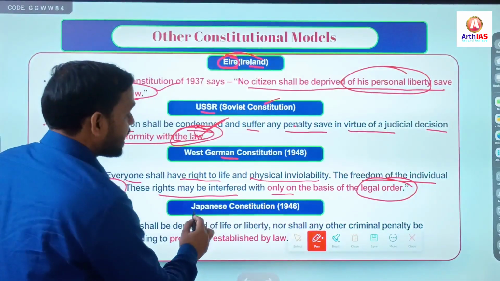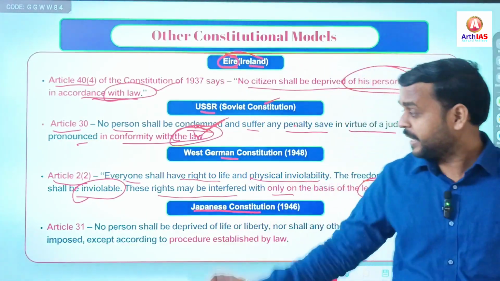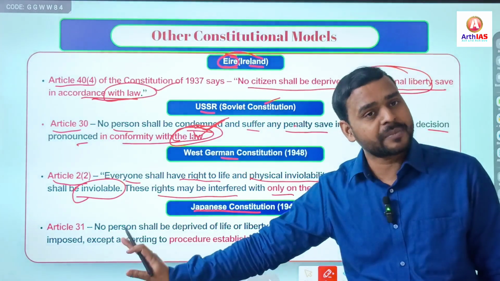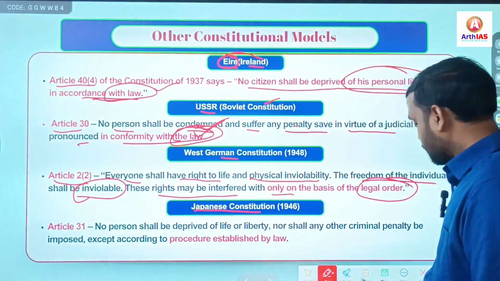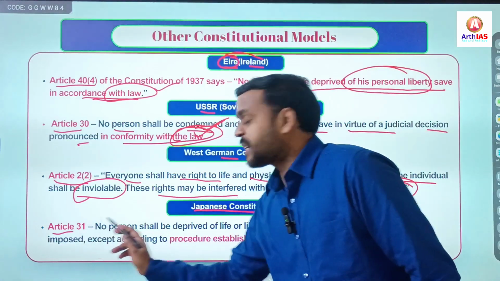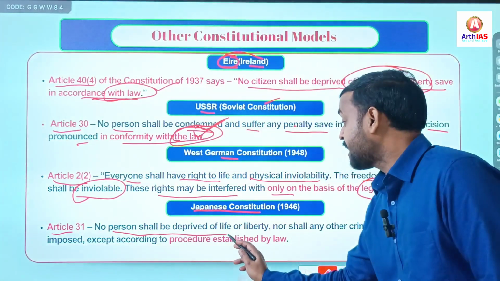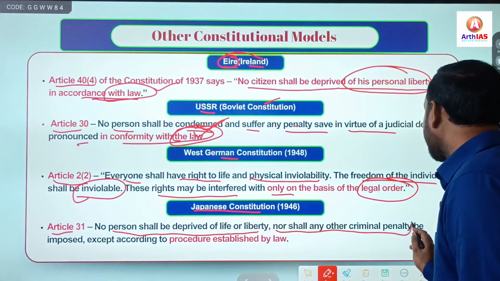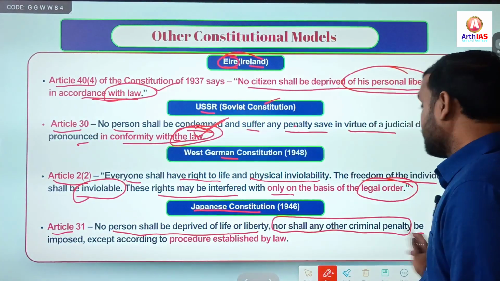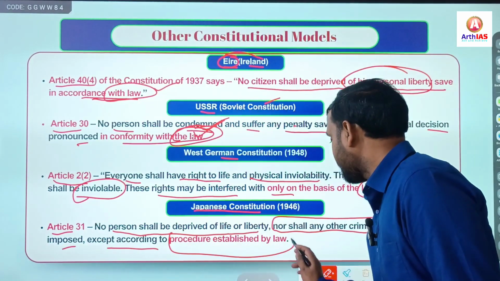And last, Japanese constitution. This is very important. Actually, it is identical to Article 21 of Indian Constitution, right? Though there is slight difference. So it says, Article 31 of Japanese Constitution, it says that no person shall be deprived of life or liberty, nor shall any other criminal penalty be imposed except according to procedure established by law.